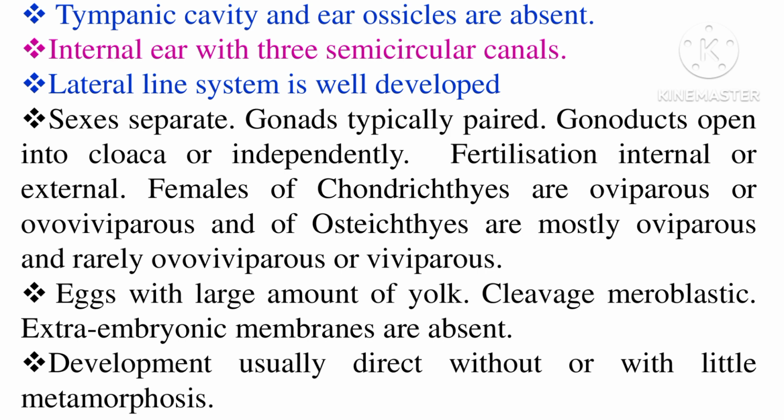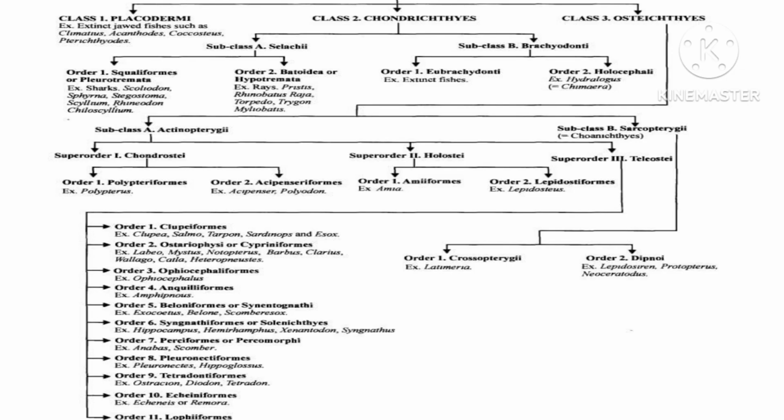Development is usually direct, without or with little metamorphosis. Some may have indirect development, but most of the fishes have direct development and they don't have metamorphosis. So these are the important general characters of the fishes. If we know the general characters, we can look into the classification, because the classification is entirely based on the morphological features and also the internal structure, the anatomy of the fishes. So let us move into the classification of Pisces.